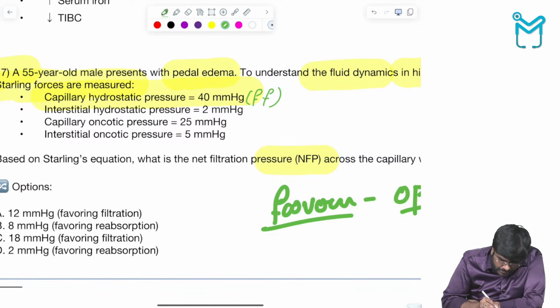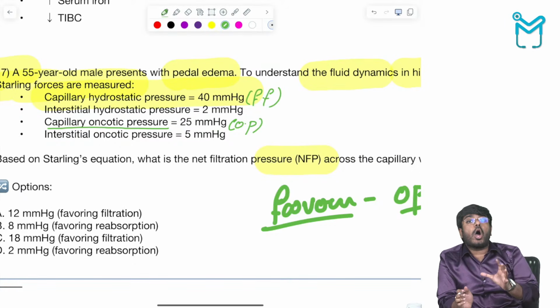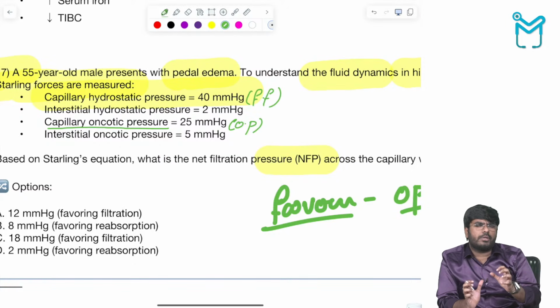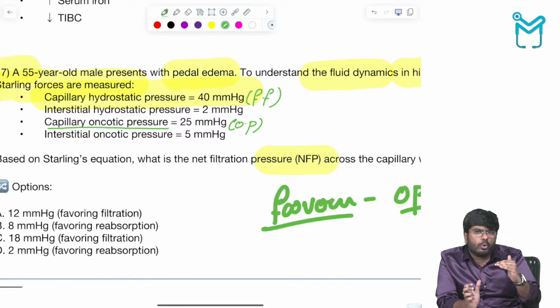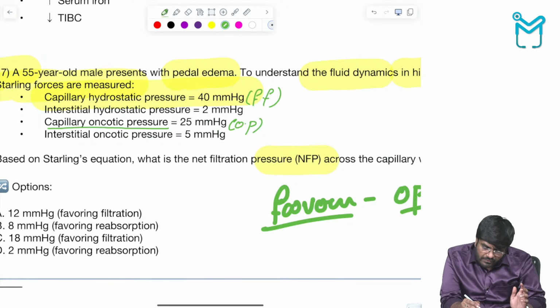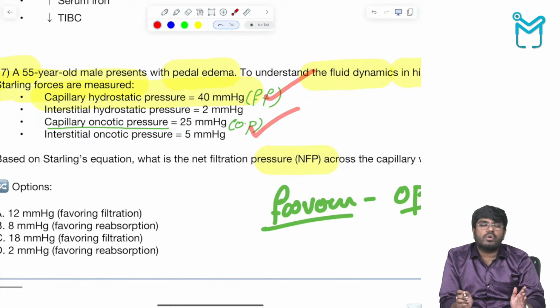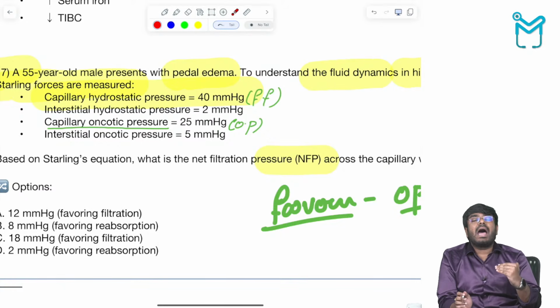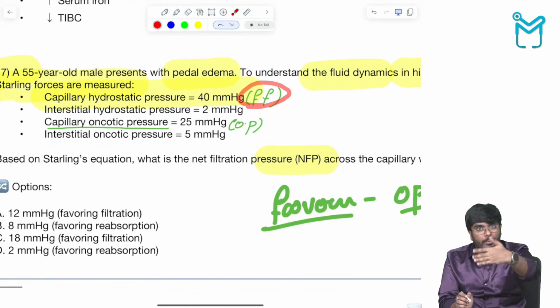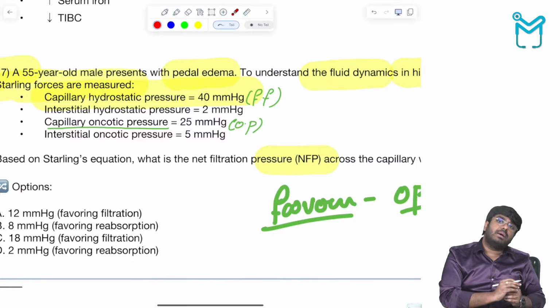Next, capillary oncotic pressure. It is always an opposing force. Because of the albumin molecules, it doesn't allow the plasma to go into the tissues. So one is a favoring force, the other is an opposing force for the movement of fluid out of the blood vessel. One favors the movement and the other opposes the movement.